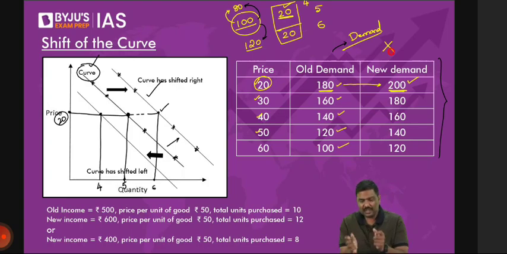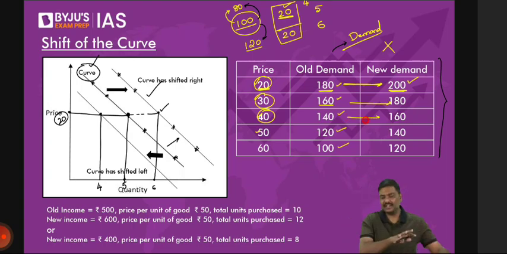Just to give an idea, that is the prices will remain same. At 20 rupees, the demand will change. At 30 rupees, the demand will change. At 40 rupees, the demand will change. I've given the demand schedule here. Okay, and this is a basic idea of a shift in the curve.